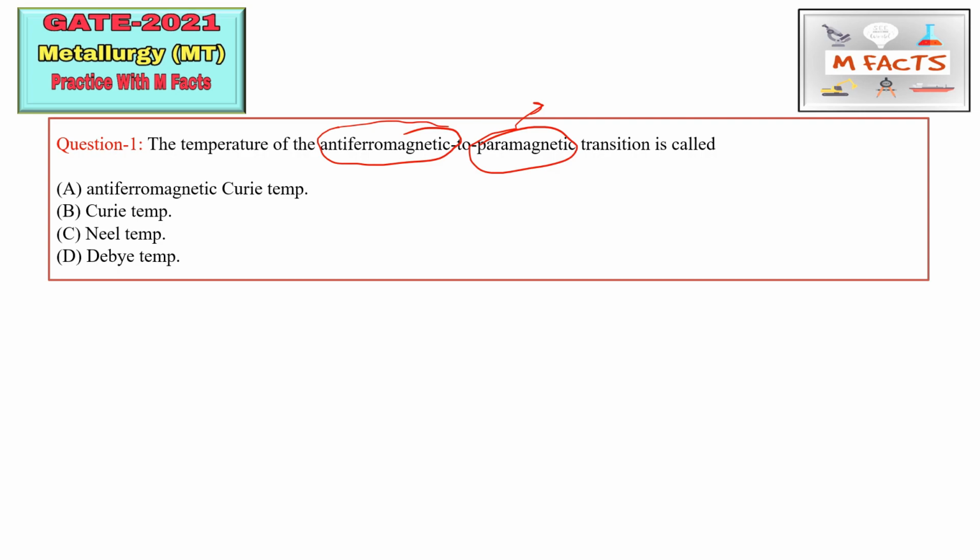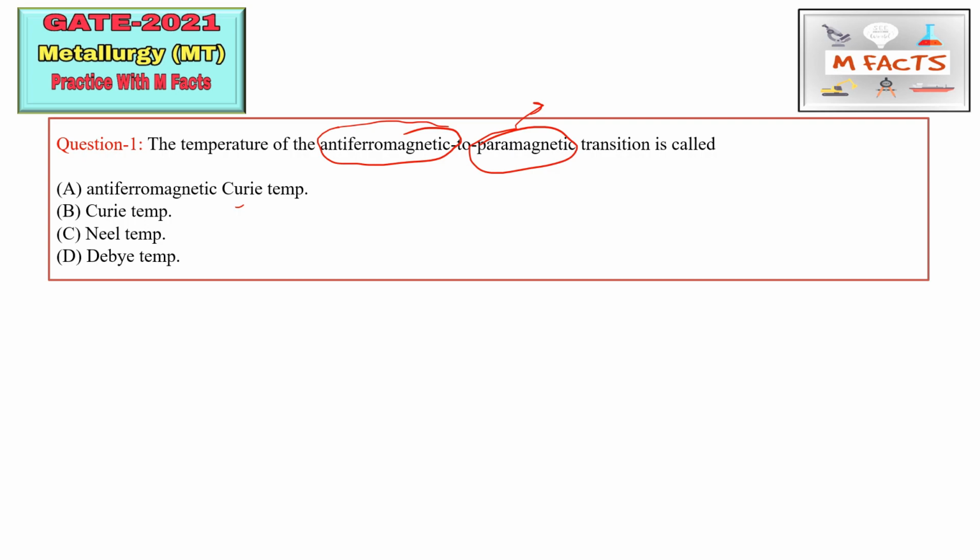You may go through that playlist and watch that video for examples of antiferromagnetic and paramagnetic materials. I also told you about the magnetic ordering and spins in these types of magnetic materials. Here the question is: the transition temperature at which this antiferromagnetic to paramagnetic transition takes place is known as. Option A is antiferromagnetic Curie temperature, B is Curie temperature, C is Néel temperature, and D is Debye temperature.